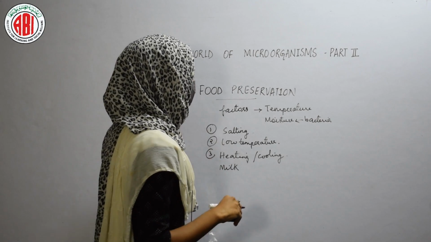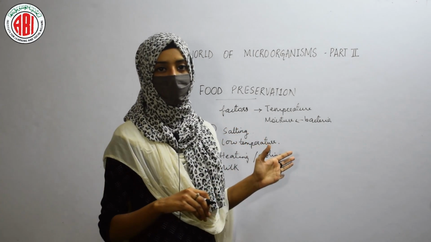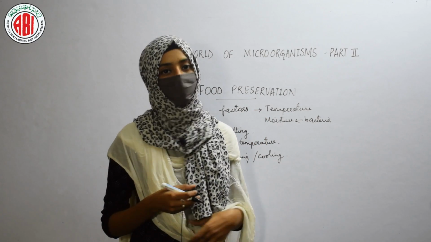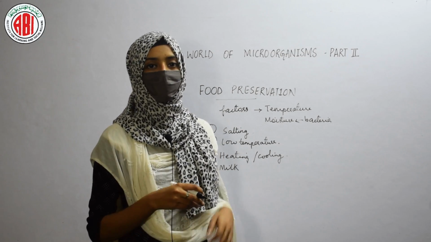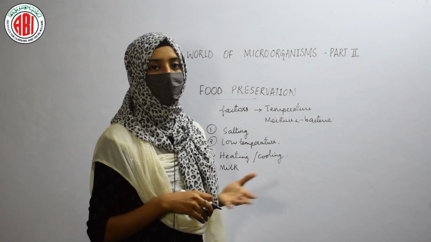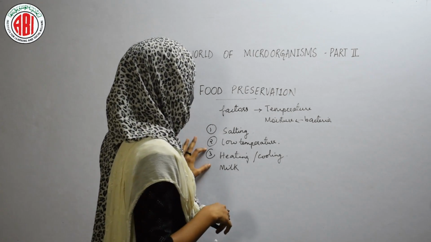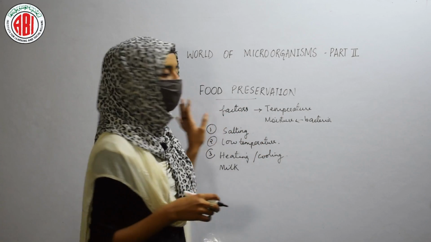And cooling means, as we just studied about low temperature, the use of refrigerators. When we use the refrigerator to keep our cooked food items, they can be prevented from spoilage. The microorganisms cannot grow in that cooked food if we keep it at low temperature. So heating and cooling are the two main processes that help in food preservation.